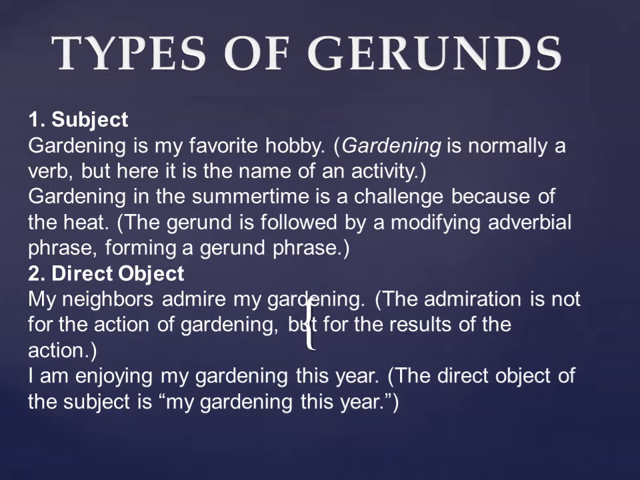The first one which you can see on the slide is when we use a gerund as a subject, right? And you know very well that subjects and objects are always either nouns or pronouns. So here we are using them as nouns, right? So first, when we use gerunds as nouns, the example given here is: gardening is my favorite hobby, and of course gardening is playing the role of a subject.